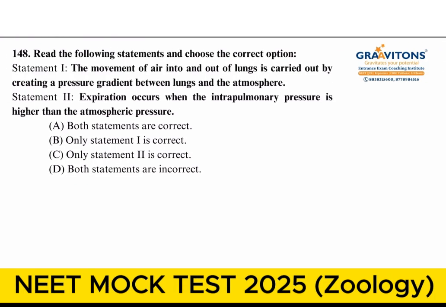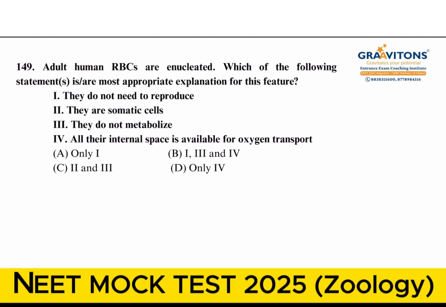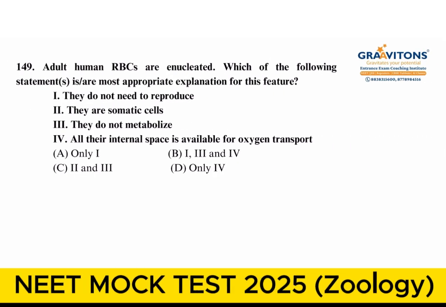And next question, read the following statements and choose the correct option. Statement 1, the movement of air into and out of the lungs is carried out by creating a pressure gradient between lungs and atmosphere. This statement is correct. Expiration occurs when the intrapulmonary pressure is higher. Yes, positive pressure inside the lungs. It should be there. So both the statements are correct. Answer is option A.